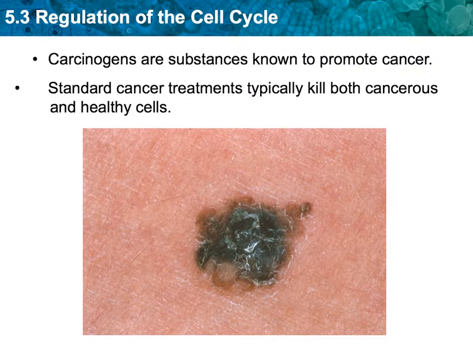Anything that is known to cause cancer is called a carcinogen. It could be alcohol. It could be cigarette smoke. It could be too much solar radiation, too much UV radiation. Those are all things that can disrupt cell cycles and cause cancer. Because there are hundreds of cell types, there are hundreds of different cancers in our bodies. And this is an illustration of a cancerous growth.